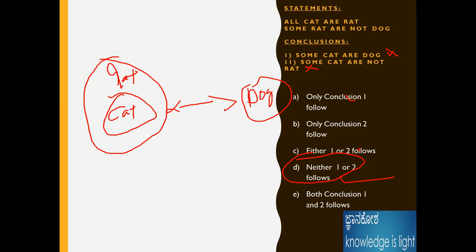If both conclusions are right, then both follow. Here both statements are wrong, so I will go to the either one or two rule. For these statements, the subject and predicates are the same, so apply this logic for either one or two follows. You can easily solve any problem with this logic.